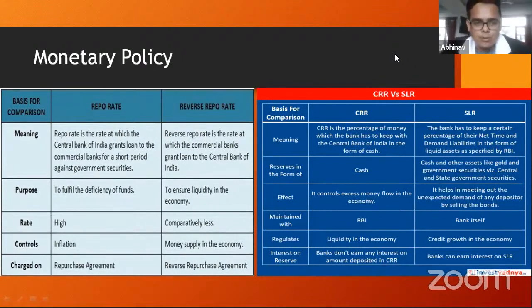So now the repo rate, I told you, is the rate at which the central bank, the RBI, gives loans to these banks, right? So if the RBI wants these banks to lend more money to corporates, what the RBI can do is say, okay, I will reduce the repo rate, which means that if banks at a later date want to borrow money from the RBI to pay back depositors who might come suddenly and ask for money, then obviously there would be certain calculations that the banks are making, right?